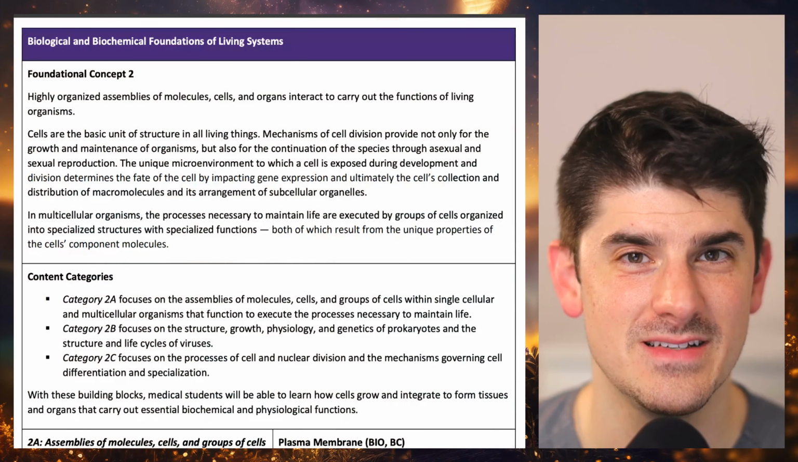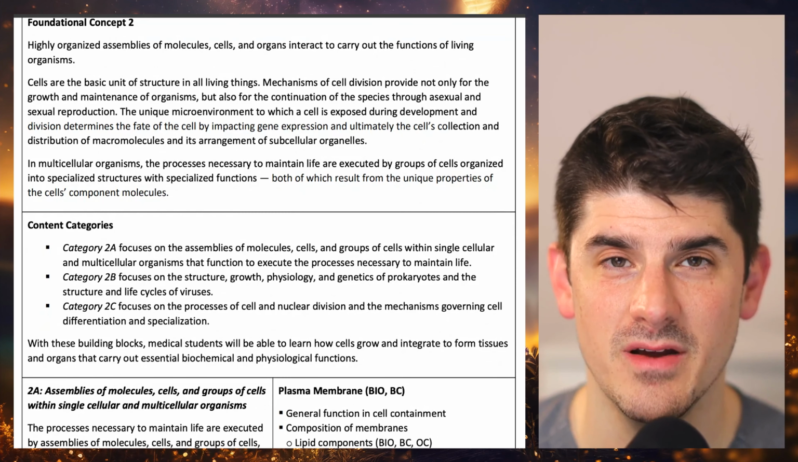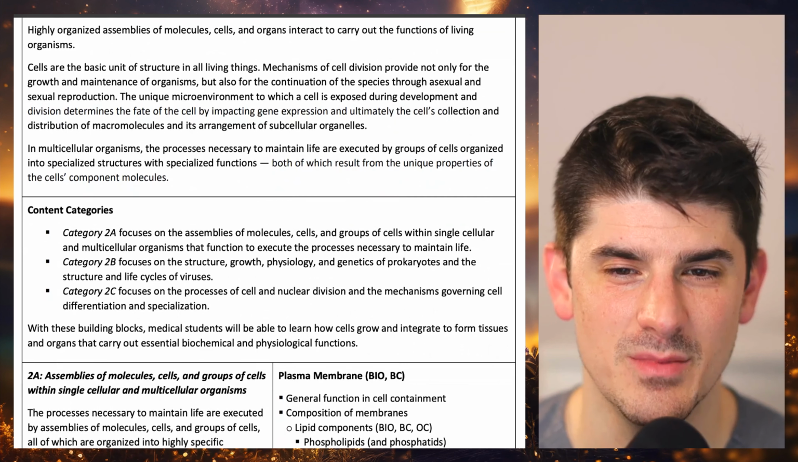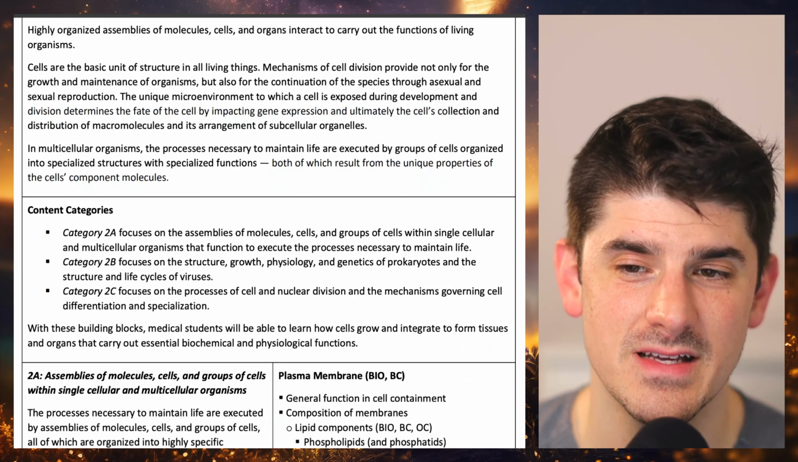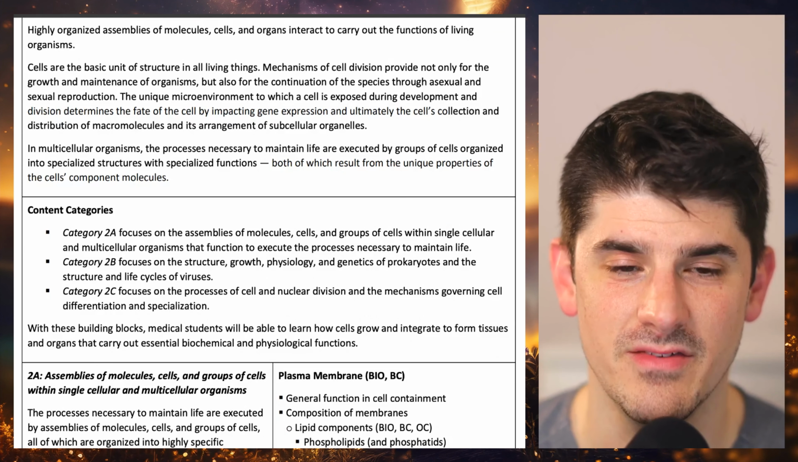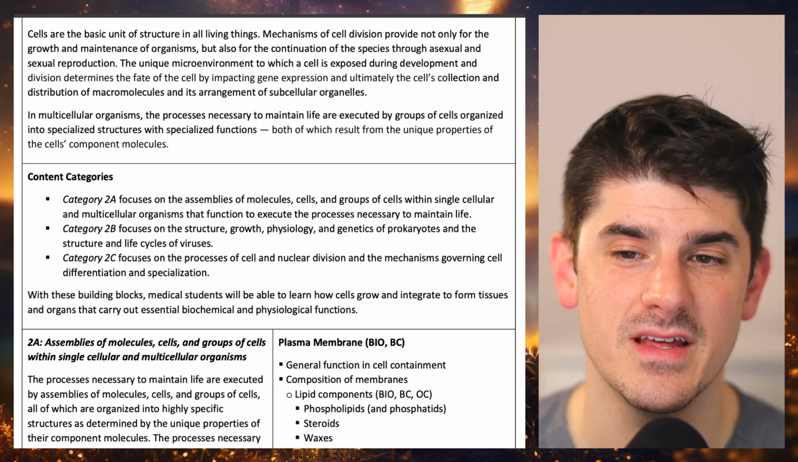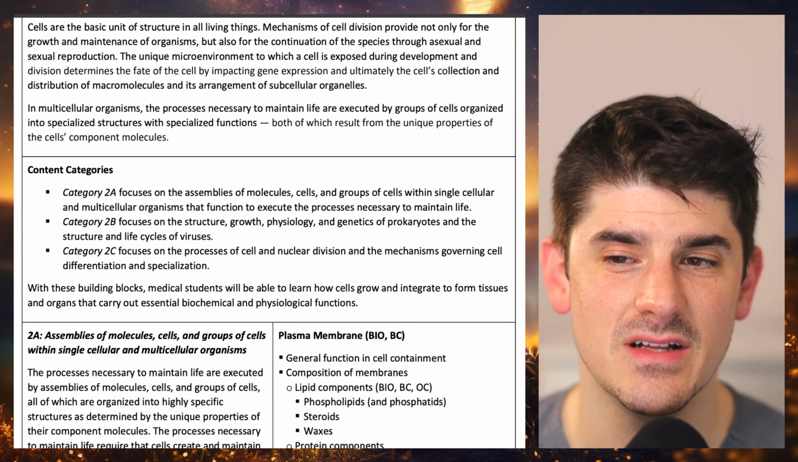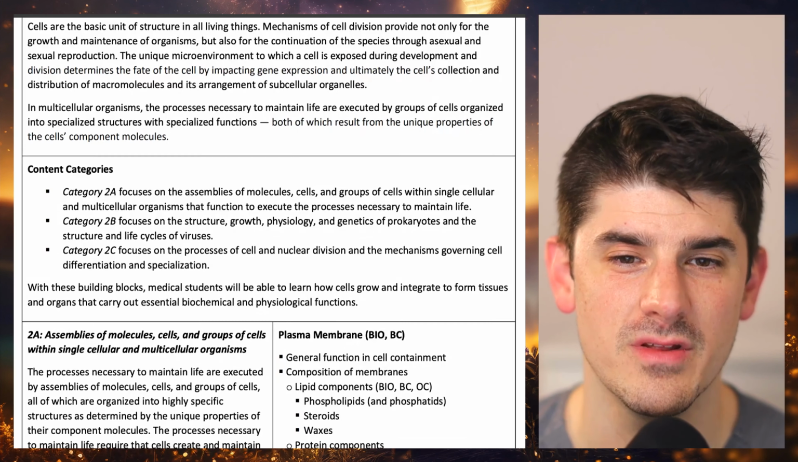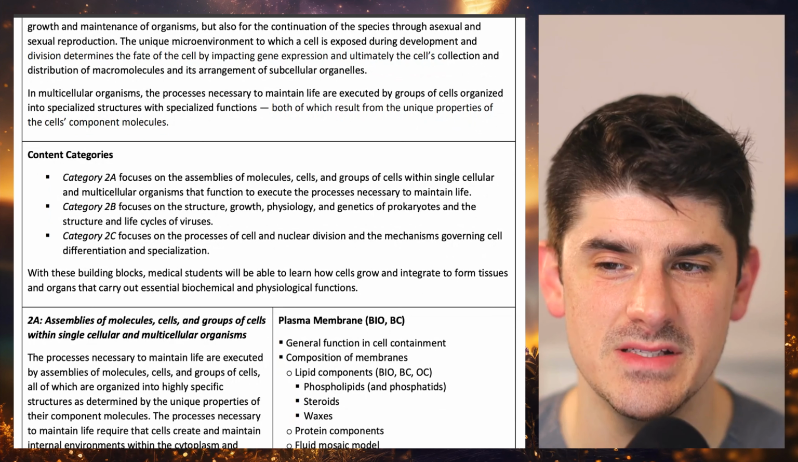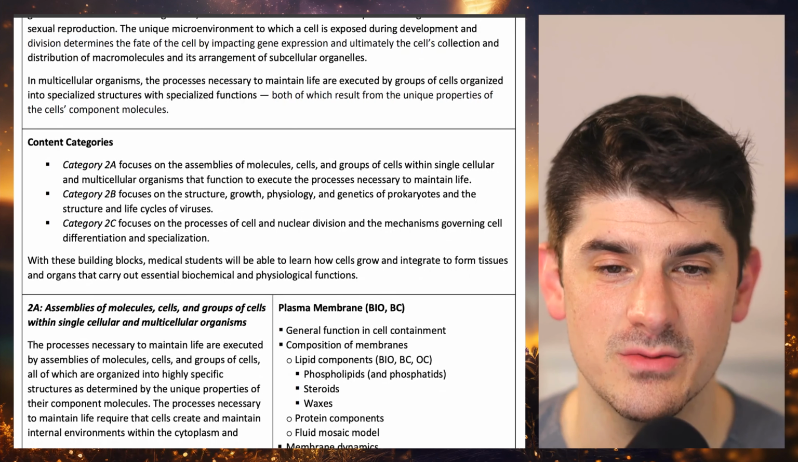Welcome back to What's on the MCAT, Biology and Biochemistry Foundational Concept 2. Highly organized assemblies of molecules, cells, and organs interact to carry out the functions of living organisms. Cells are the basic unit of structure in all living things. Mechanisms of cell division provide not only for the growth and maintenance of organisms, but also for the continuation of the species through asexual and sexual reproduction.